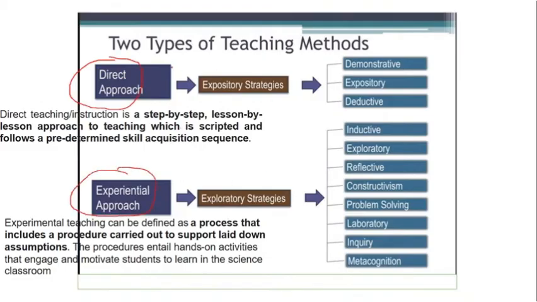I was reading one book and came across this. Direct teaching is a step-by-step, lesson-by-lesson approach, which is scripted and follows predetermined skills or sequence. For example, expository strategies in the form of demonstration, or a deductive method, where you are just transferring the information by the help of direct teaching.